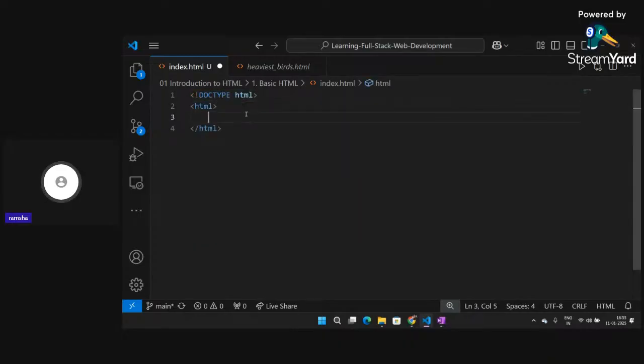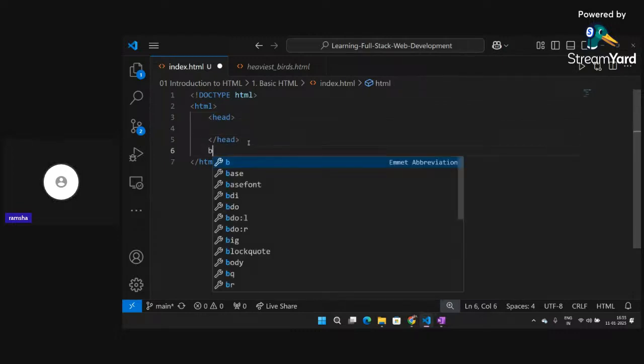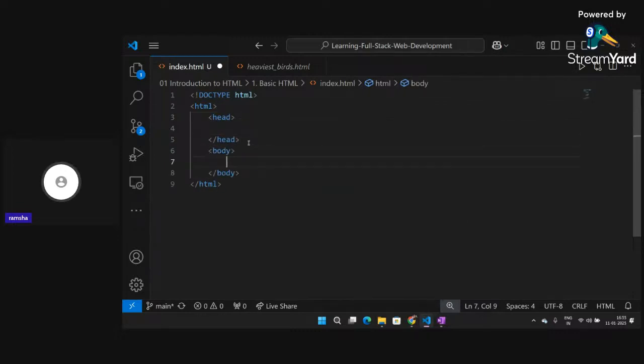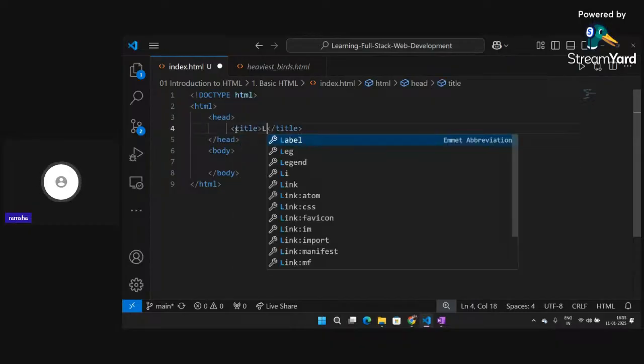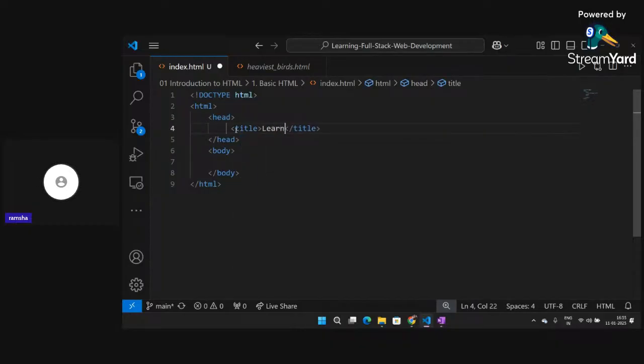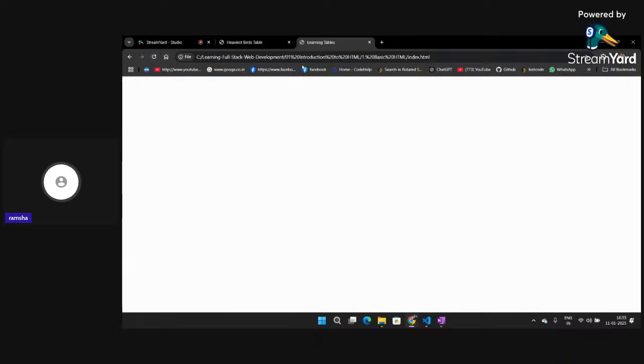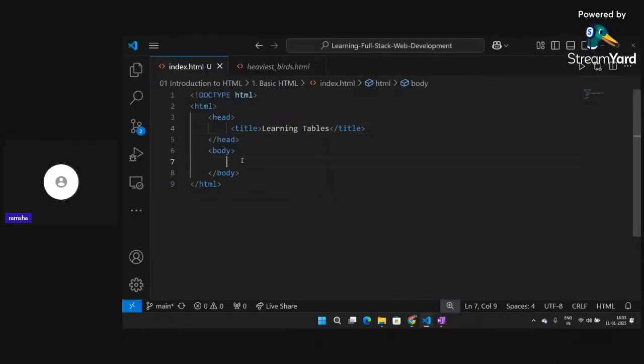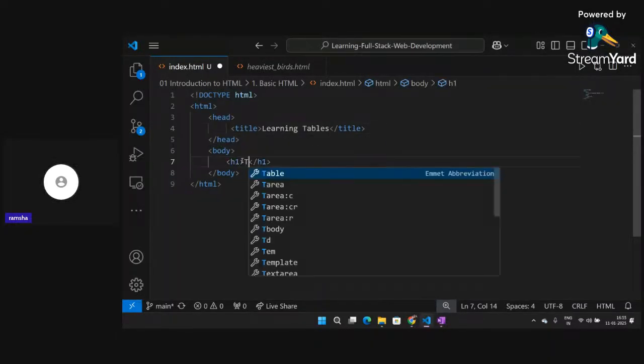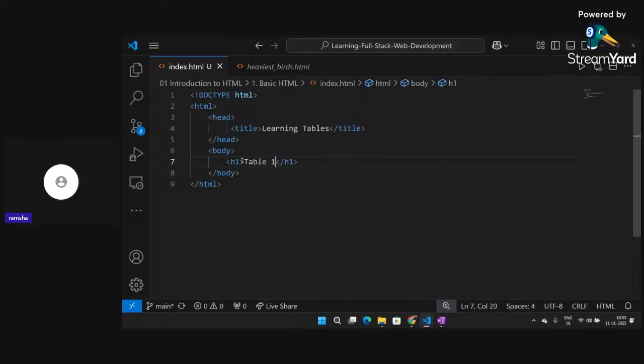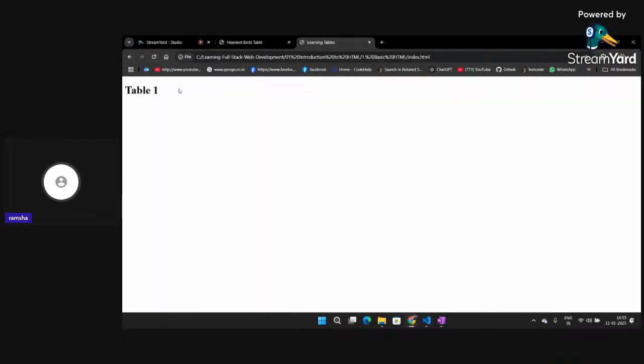I will divide my page into two portions: head and the body. Now inside head I will add the title, that I am learning about tables. I click on refresh, so you can see I'm able to see this. Now here I will add h1, table 1, let's suppose. Click on refresh, so I am able to see first table, right?